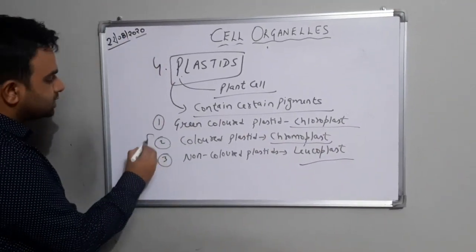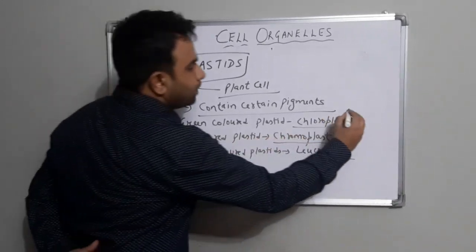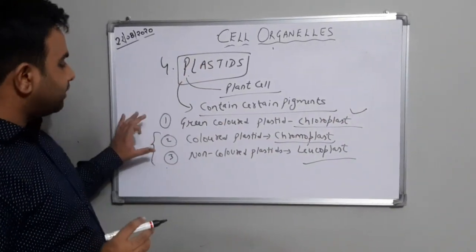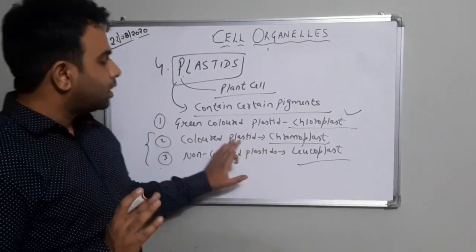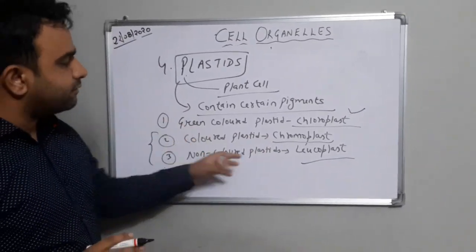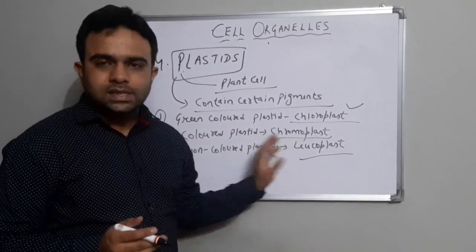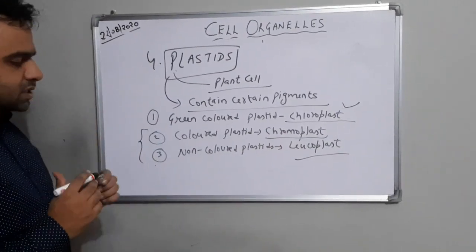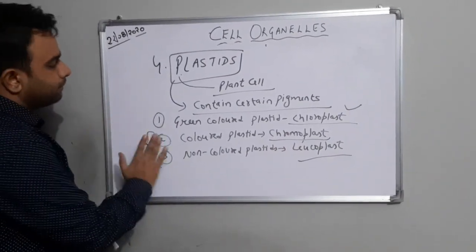In NCERT these two are not mentioned, only chloroplast is mentioned. Okay, but we must know because of our knowledge, so that if we study somewhere, we just remember that they are the types of plastids. Okay, just in brief description, let's explain these parts.